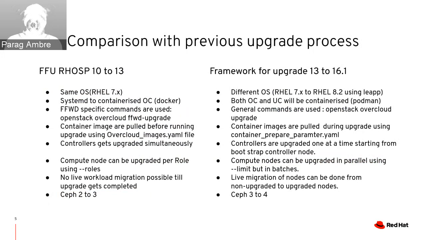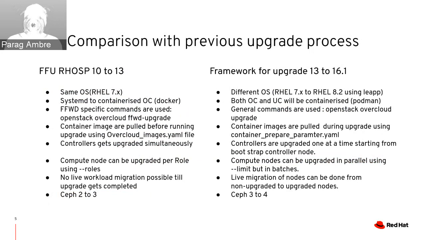To upgrade from ROS 10 to 13, we use fast forward commands like openstack overcloud ffwd-upgrade. The director writes a set of Ansible playbooks based on the new OpenStack Platform 13 plan and deploys them throughout the overcloud. And in 13 to 16.1, normal commands such as openstack overcloud upgrade are used to invoke Ansible playbooks and their associated tasks at various phases of the upgrade.